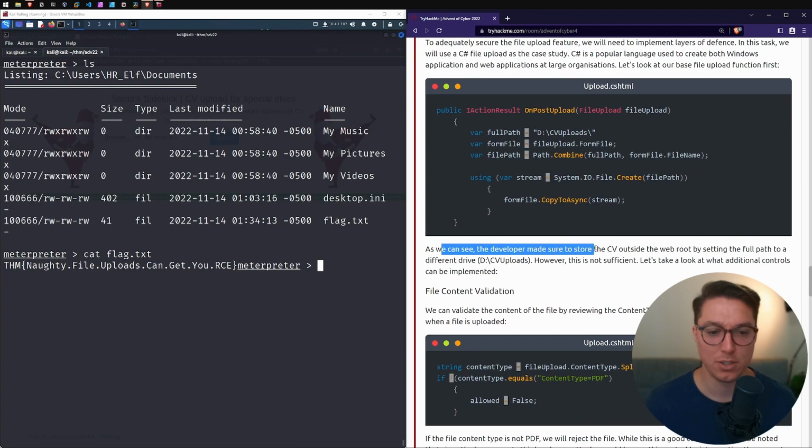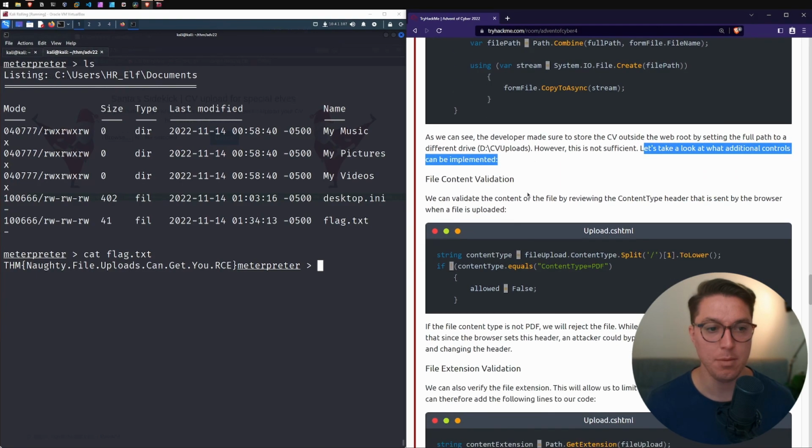As we can see, the developer made sure to store the CV outside the web root. So CV uploads is not in the web root, setting the full path to a different drive. However, this is not sufficient. Let's take a look at what additional controls could be implemented.